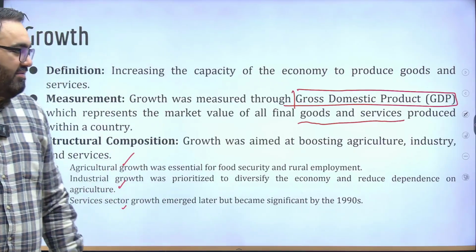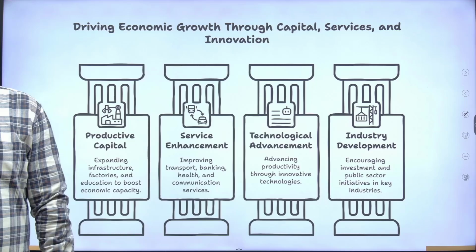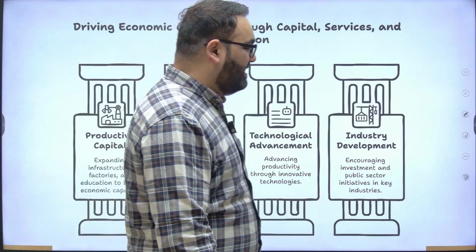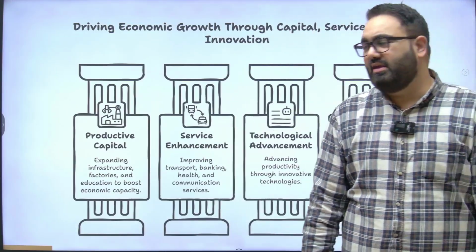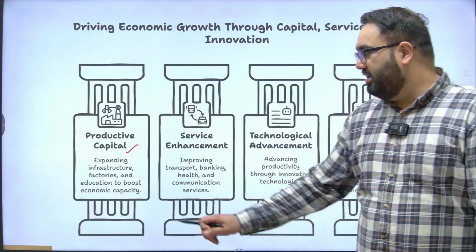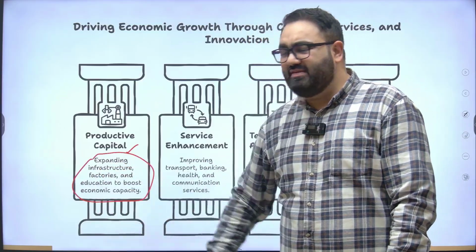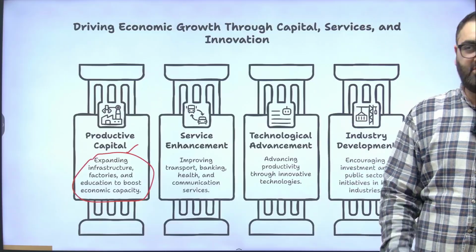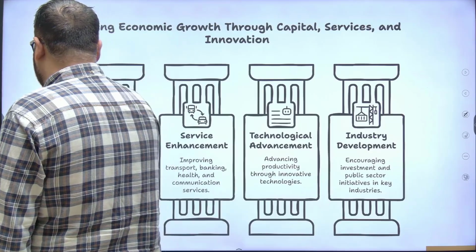But the government anyways has been trying to focus on all these three sectors, and again some of them have given good results. This is what the government has been trying to do since our independence: improve our productive capital, spend a lot more on infrastructure, factories, education. Now, the problem that India has is we never have enough money for our expenditure. We will study this. There are many terms that we will study later, but just to introduce a term here, there is something called fiscal deficit.